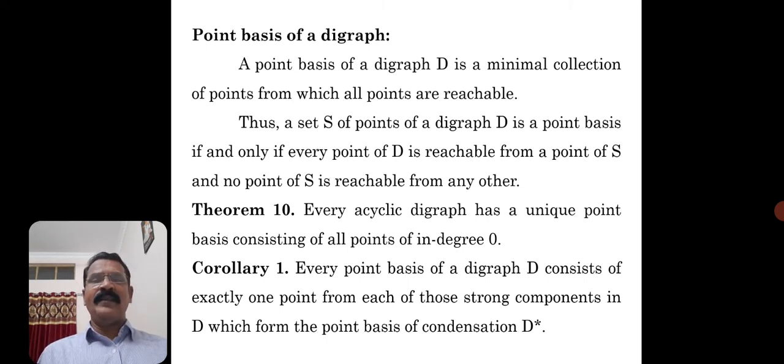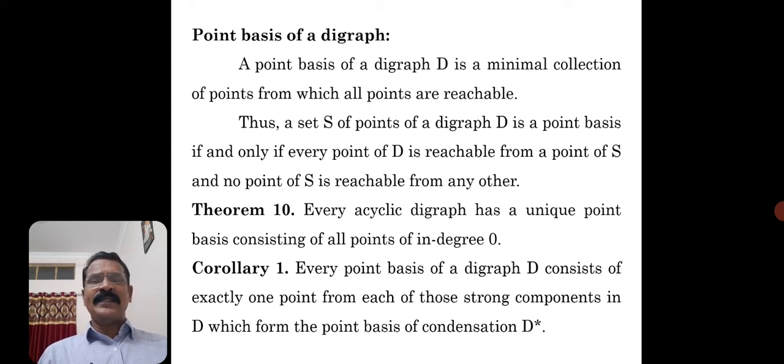If AB is an arc, suppose E equal to UV is an arc, U to V, then V is reachable from U. Okay, that idea you should remember. So what do you mean by reachable from a vertex? If there is an arc UV from U to V, then V is reachable from the vertex U.